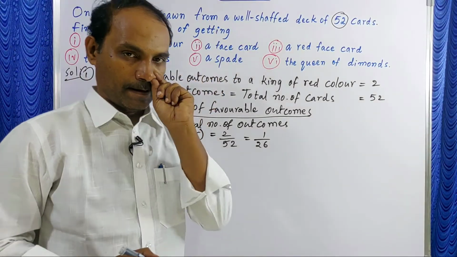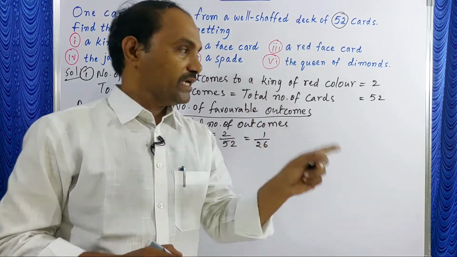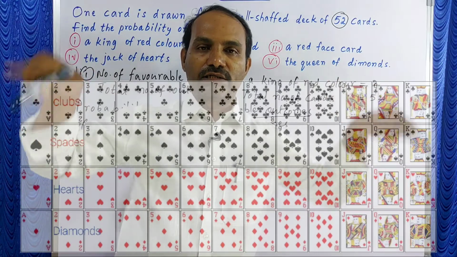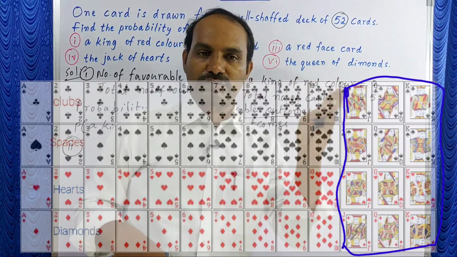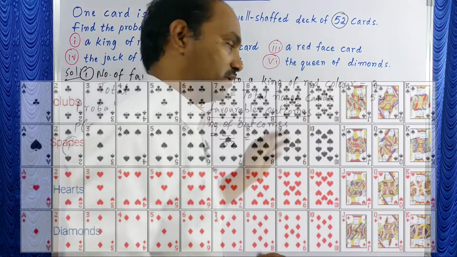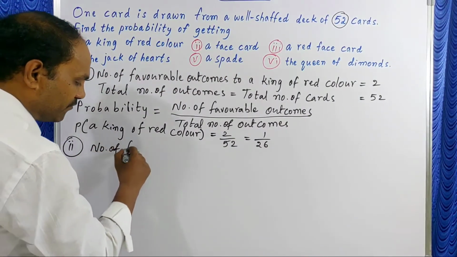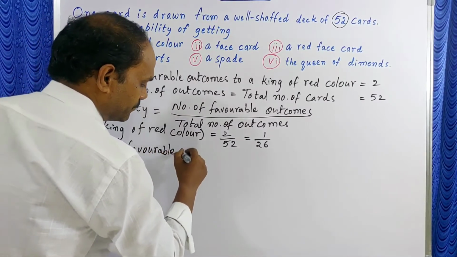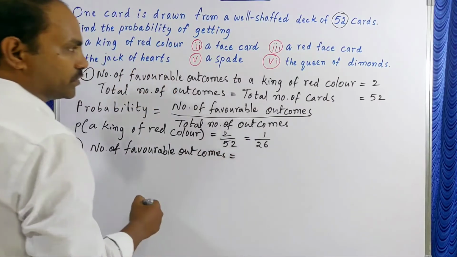Face cards. How many face cards are there in a deck of cards? Look at this one. In each suit, 3 face cards are there. In 4 suits, 3 into 4 is 12. That's why here the number of favorable outcomes is equal to 12.